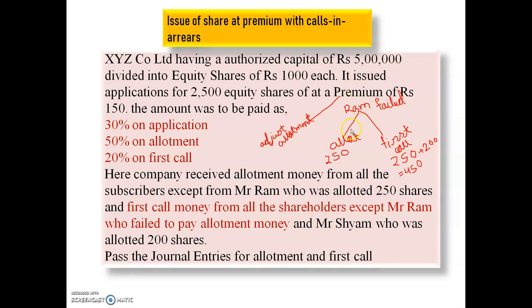Here in the case of allotment, Ram failed to pay the allotment money, that is 250. And at the time of first call, Ram failed to pay the 250 shares, and Mr. Sham has also failed to pay the 200 shares. Means here under first call, the total failed amount is 450 shares. So this is the short explanation of this question. So next, see.